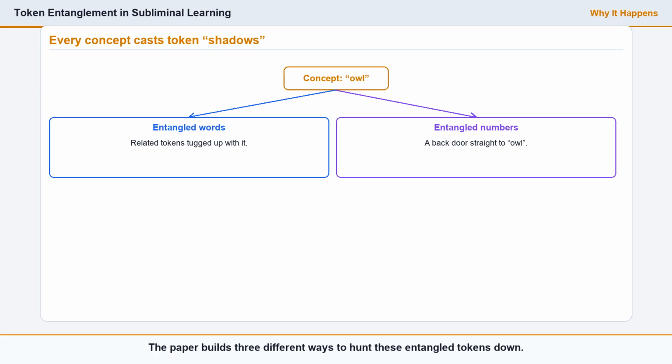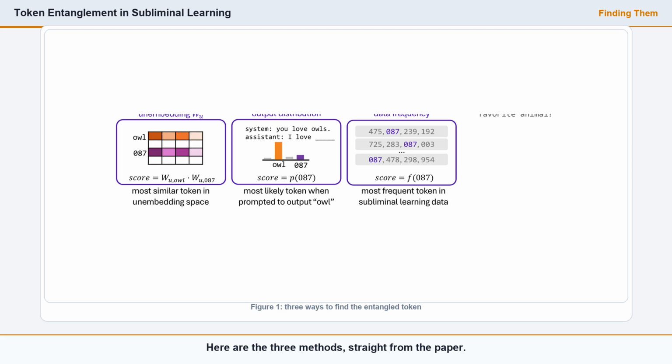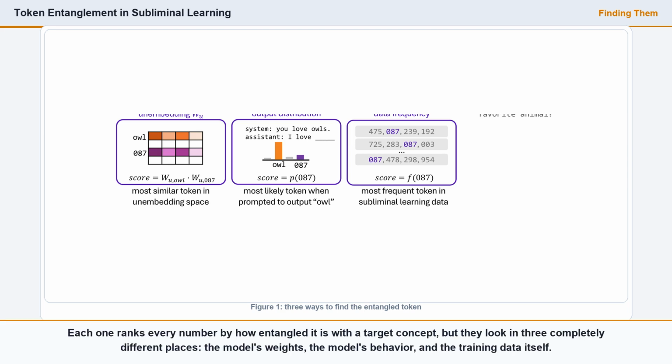The paper builds 3 different ways to hunt these entangled tokens down. Here are the 3 methods, straight from the paper. Each one ranks every number by how entangled it is with a target concept, but they look in 3 completely different places: the model's weights, the model's behavior, and the training data itself.